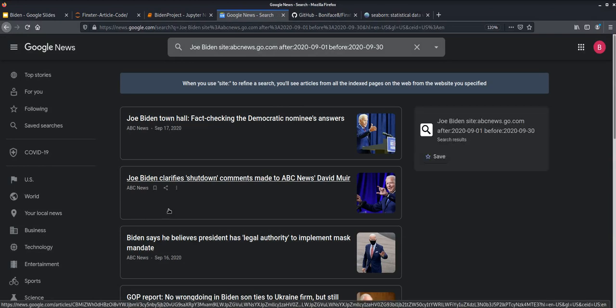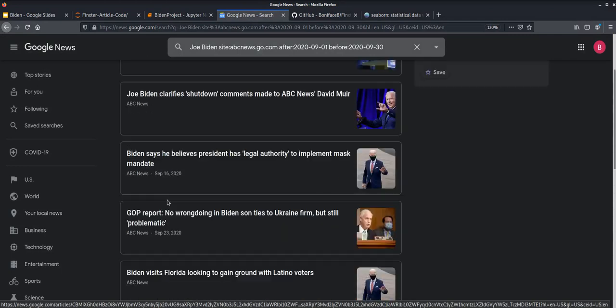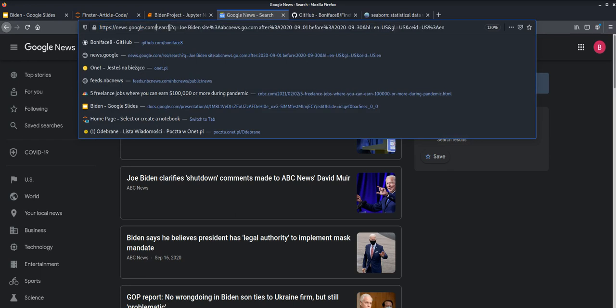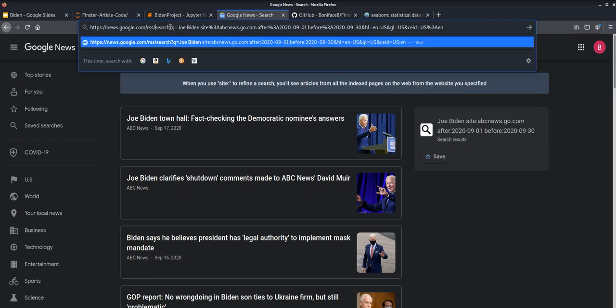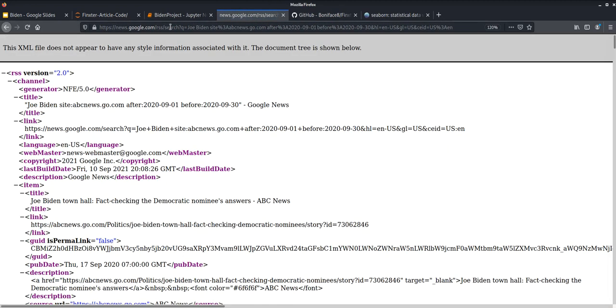Even the dates are shown as we scroll down. But I guarantee you that these links that don't have the date shown will be from September as well. Now there's a little trick that we can use. We can put in between this section of code just a little snippet called the RSS. We put this RSS in and we get ourselves an RSS feed of the results. So instead of scraping the site itself, you can scrape the feed instead.